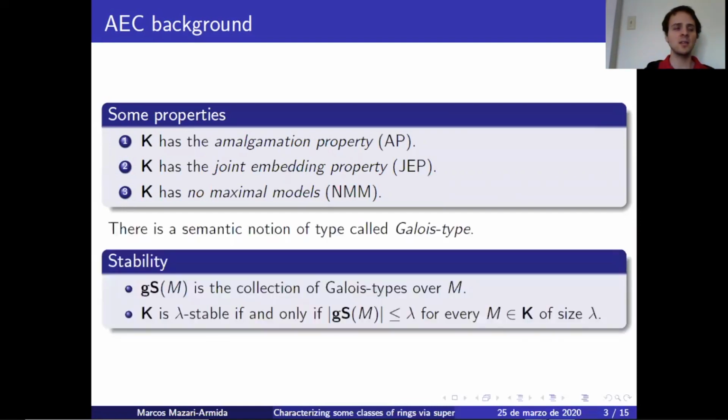Now, as AECs are a semantic object, the first-order notion of type doesn't make a lot of sense. So Shelah introduced a semantic notion of type called Galois type. We will denote by gS(M) the collection of all Galois types over M, and we will say that K is λ-stable if and only if |gS(M)| ≤ λ for every M in K of size λ.